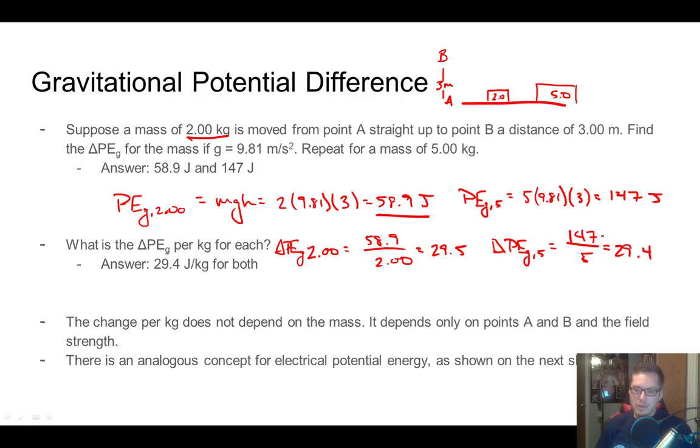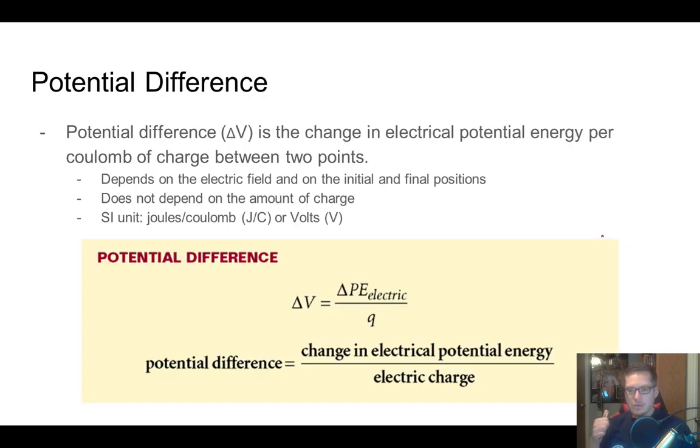And so we think about electrical potential energy as well: how strong is the thing that's causing the field, and then how far away is it. All right, and so really we don't care so much about that total electrical potential energy. We care about the potential difference. And this is a lot more helpful idea to think about, especially when you're talking about circuits that we're getting to soon. All right, so potential difference is known as the change in electrical potential energy per coulomb.